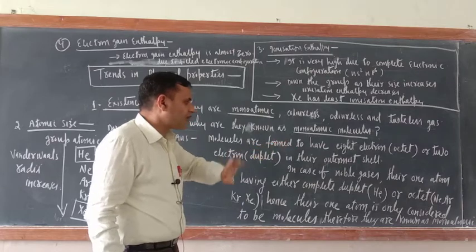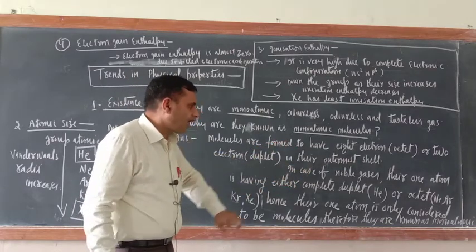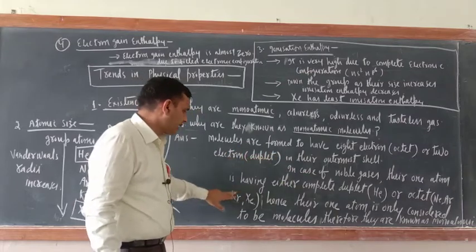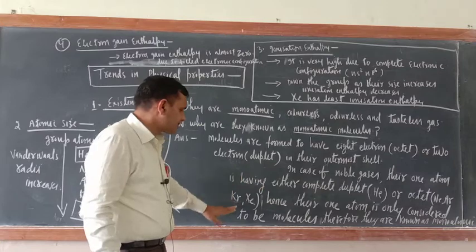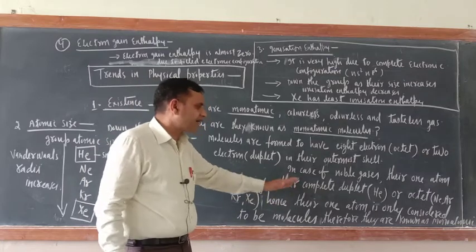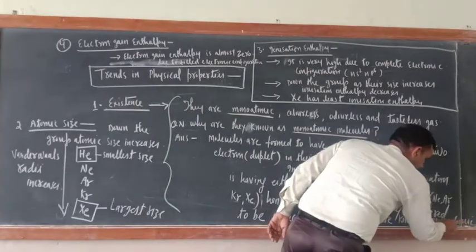In case of noble gases, their one atom is having either a complete duplet, helium, or an octet, neon, argon, krypton and xenon. Hence their one atom is only considered to be a molecule. Therefore they are known as monoatomic molecules.